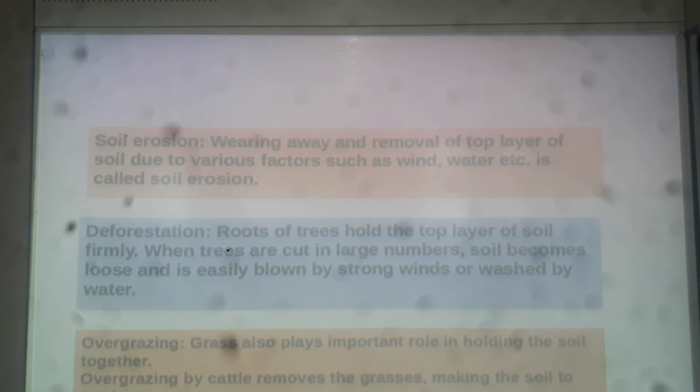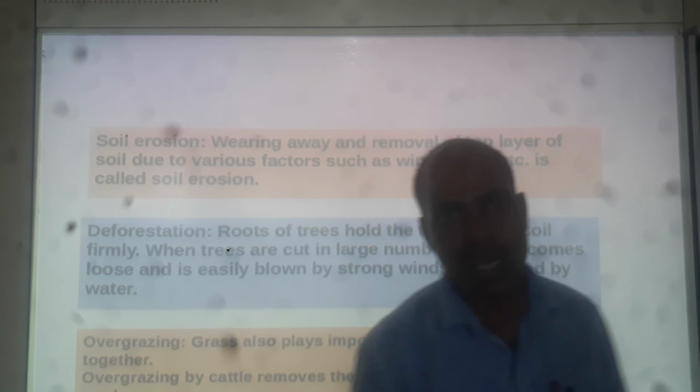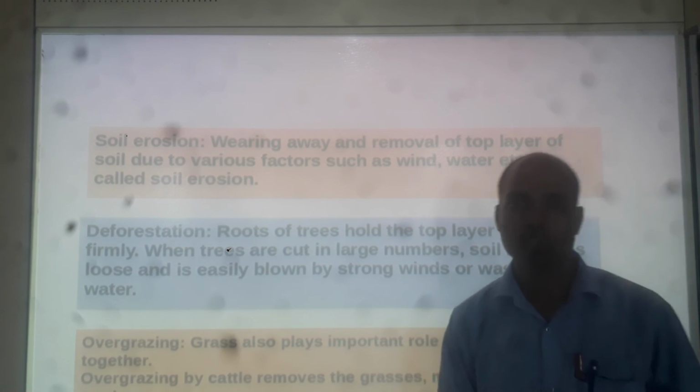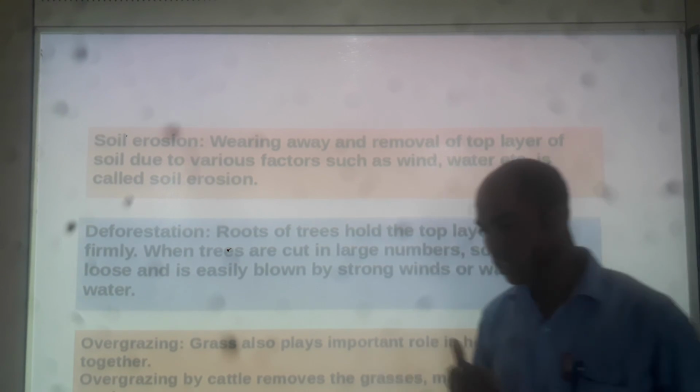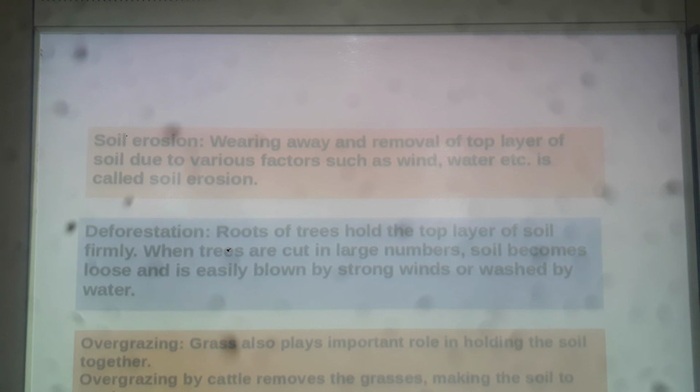Moreover, you should write in your copy after learning what are the different kinds of soil and what are the characteristics of them. What are the characteristics of different kinds of soil and what are the different kinds of soil found in our country. You should always remember these things. You should know these things. Okay, that is very important.